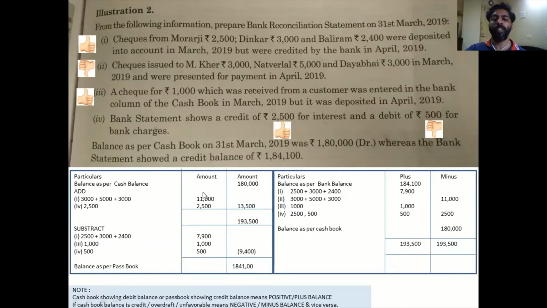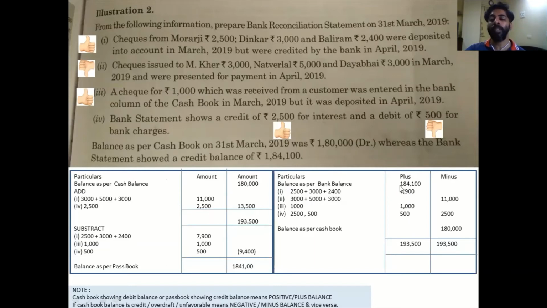So this completes the sum, and this is one of the methods where you start with the positive figure, you add and subtract. You can also do the same thing in a different method, which is called plus and minus. Now let us do the same sum using the bank balance. I told you, you can start your sum from the cash book or as per the passbook. So let us look into the passbook.